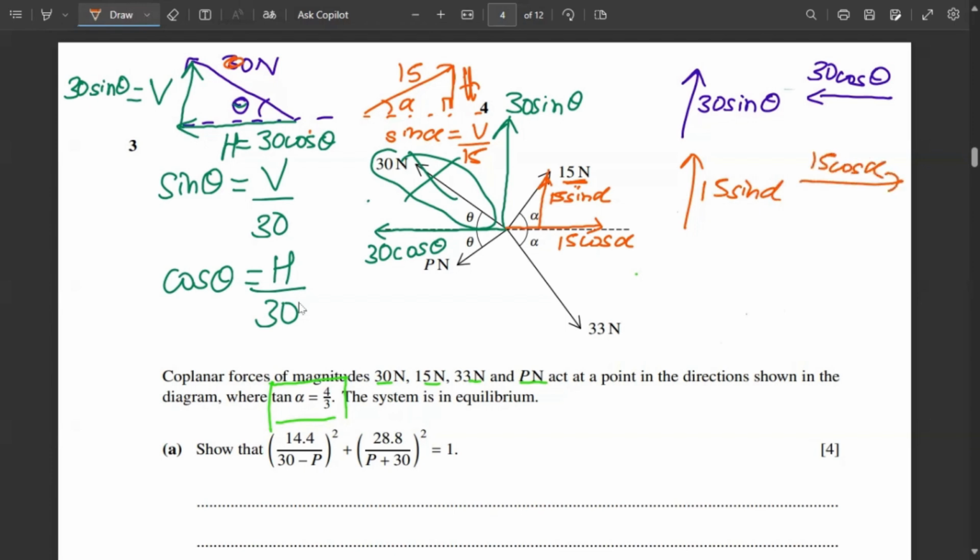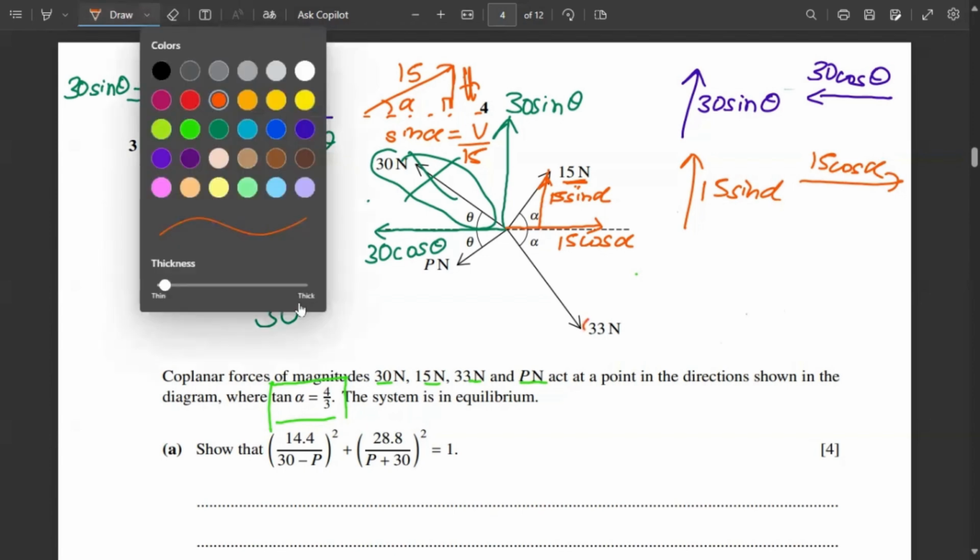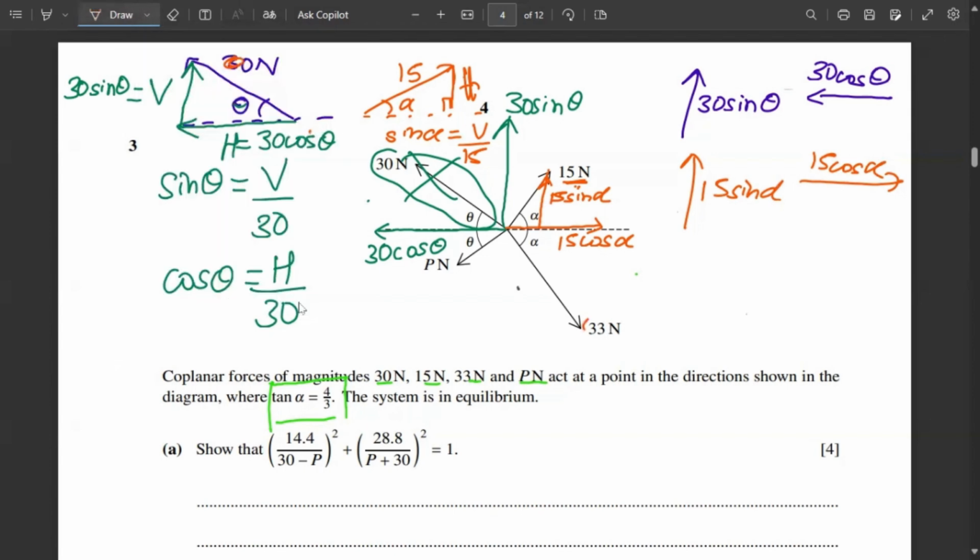Now next is the 33 Newton. So there will be two forces too. One is this and the other one is this. So this will be 33 cos alpha. Why? Because let us assume this right here. This is angle alpha, 90-degree. This is on the same adjacent side.